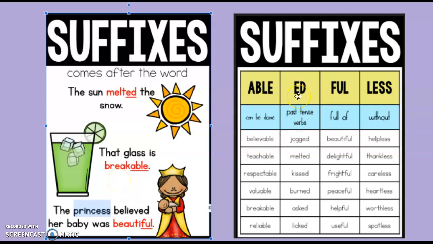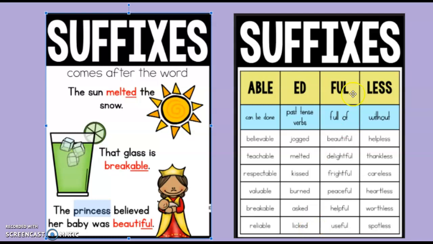Then we have ed, which is usually our past tense verbs, unless we have those irregular verbs like we talked about 2 weeks ago or just before spring break. So jogged, ed, I already did it. I jogged before. Melted, it already happened. Kissed, ed, already happened. Get the idea? It's the past tense. With that ed on the end, we're just taking that verb and making it past tense, meaning it already happened.